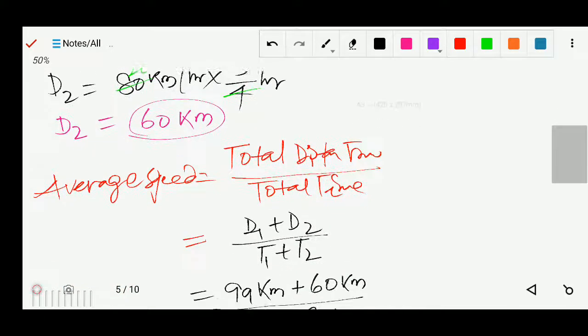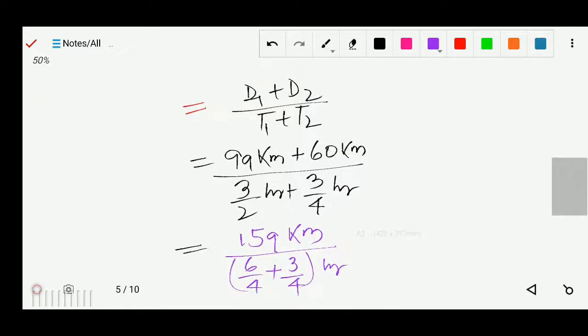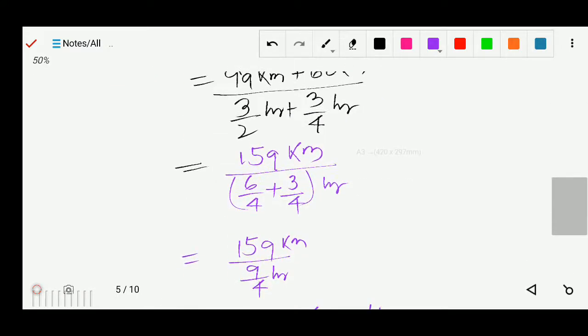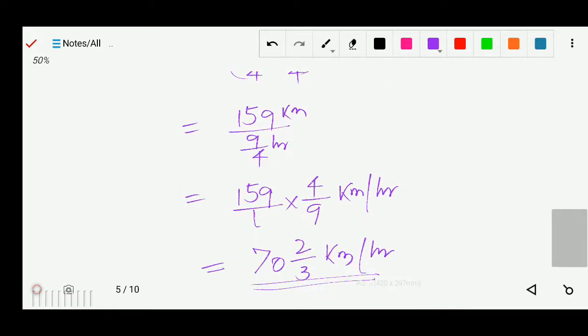Average speed equals to total distance traveled by total time, so total distance d1 plus d2, total time t1 plus t2, so that we have added. And now you can see after adding we got the answer 70 and 2 by 3 kilometer per hour. So this is the average speed.